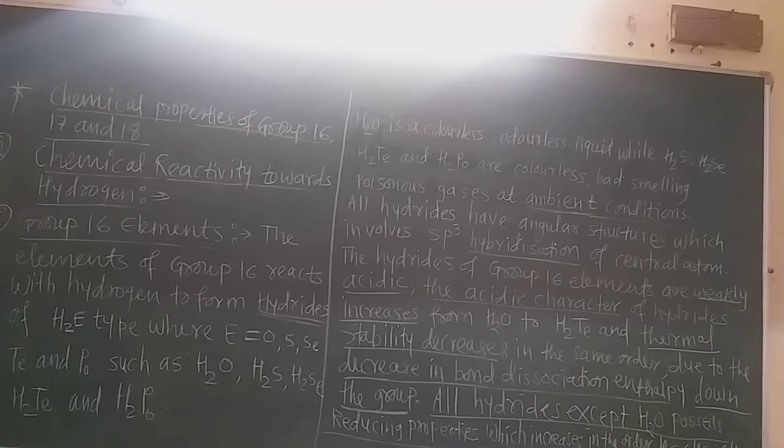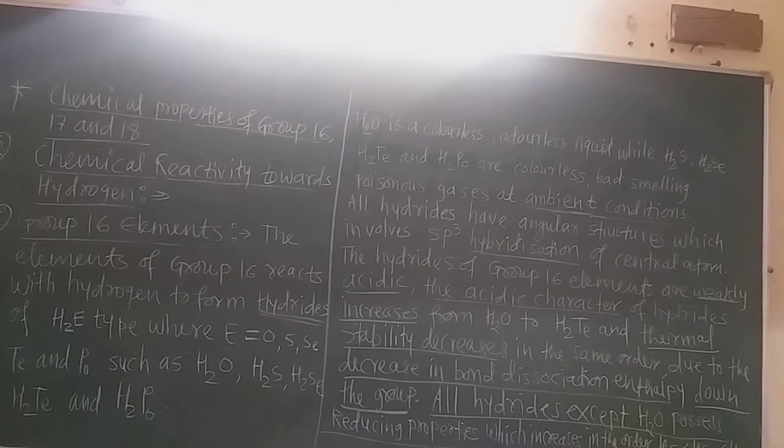The name of this chemical property is chemical reactivity towards hydrogen. You know that when elements in the periodic table react with hydrogen, they generally form hydrides. Now these 16 group elements, when they react with hydrogen, form hydrides with 2 hydrogen atoms. The first element of group 16 is oxygen, so it forms water with hydrogen, that is H2O.